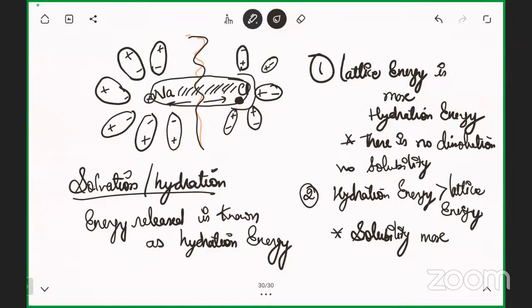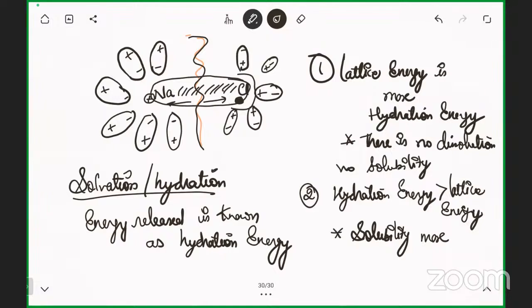What is hydration energy? When an ionic compound is dissolved in a polar solvent, it dissociates into its ions, and a certain amount of energy is released. This energy is considered hydration energy.